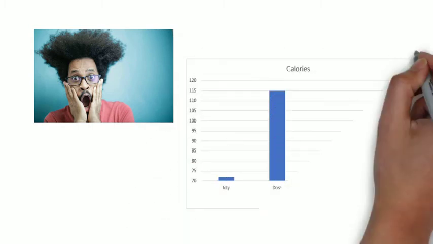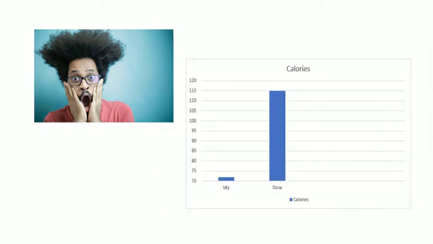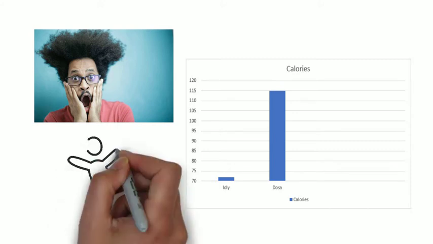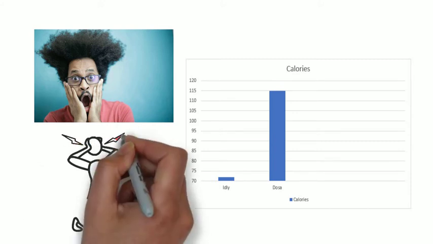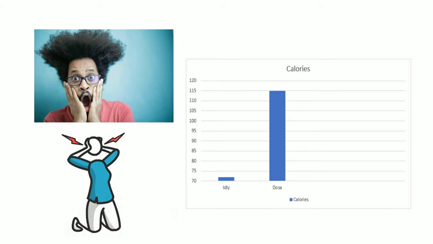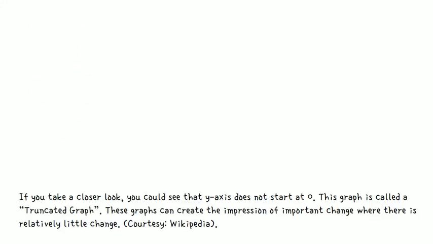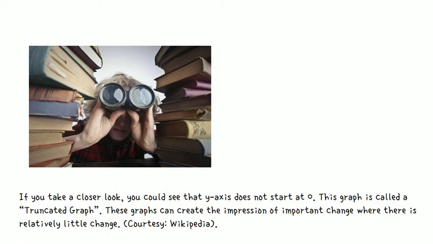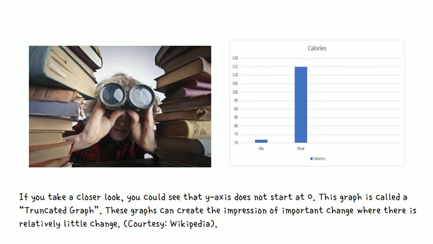Do you believe this? Our common sense knows that dosa has calories higher than idli, but the graph is giving us an illusion that dosa is indeed a villain. What do you think has gone wrong here? If you take a closer look, you could see that the y-axis does not start at 0. This graph is called a truncated graph. These graphs can create the impression of important change where there is relatively little change.